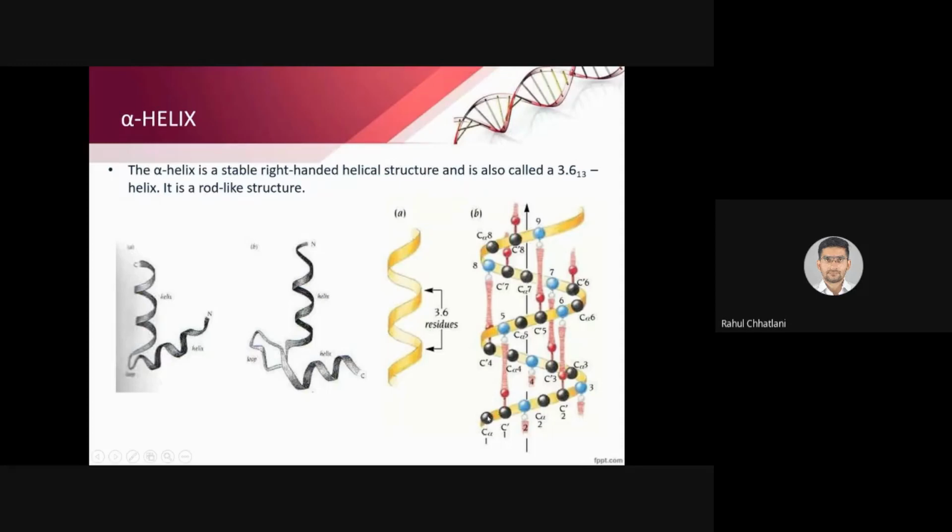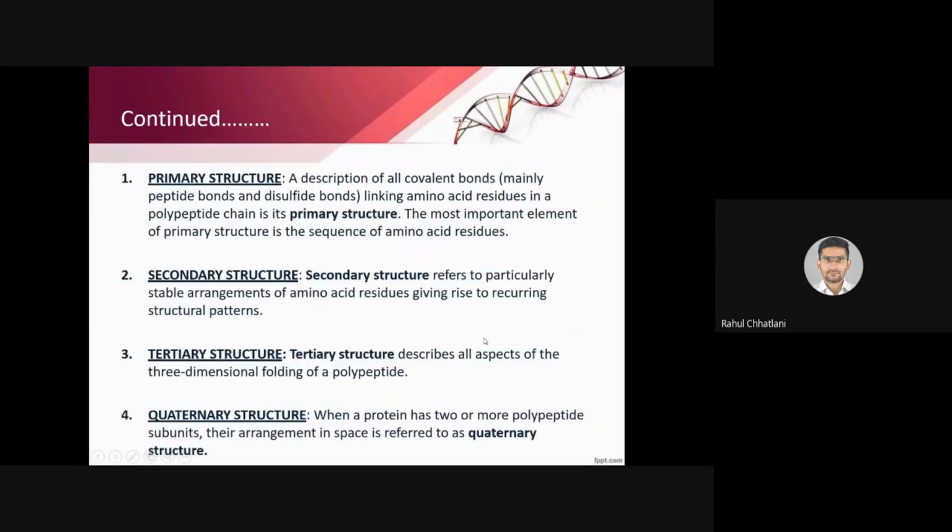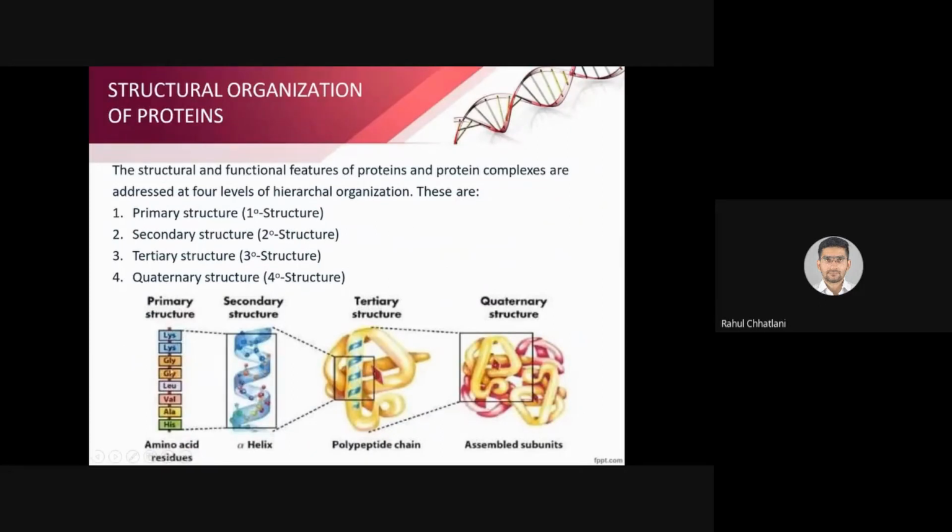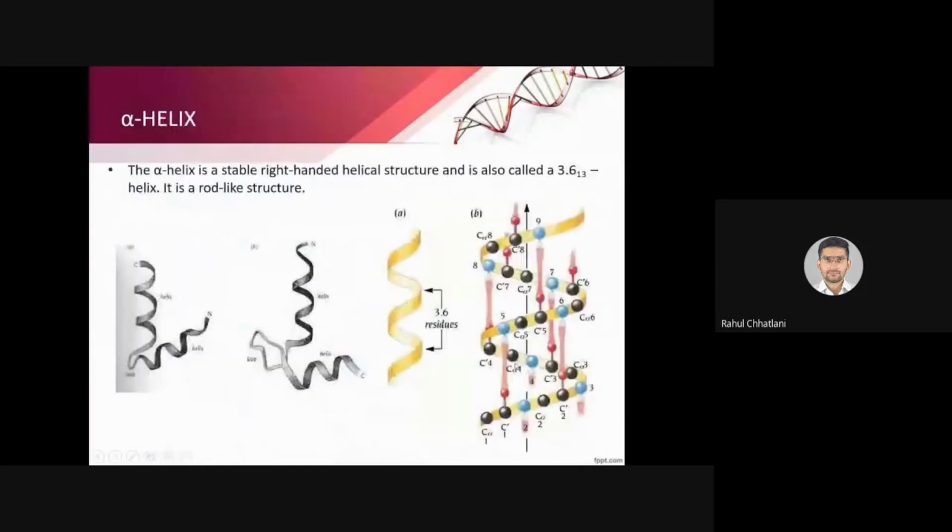Yes, from C alpha 1 to C alpha 3, from C alpha 3 to C alpha 4. This is the second primary structure. Primary structure is this, just a simple sequence of many amino acids. Yes, when they form together, it will be this type of helix, alpha helix. So this is the main structure. It is also termed as 3.6 helix. It is a rod-like structure. You can say this is the main structure formed for RNA and DNA. Yes, this is the basic structure of an alpha helix.